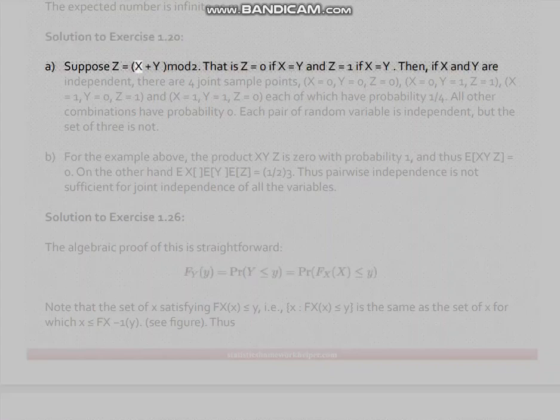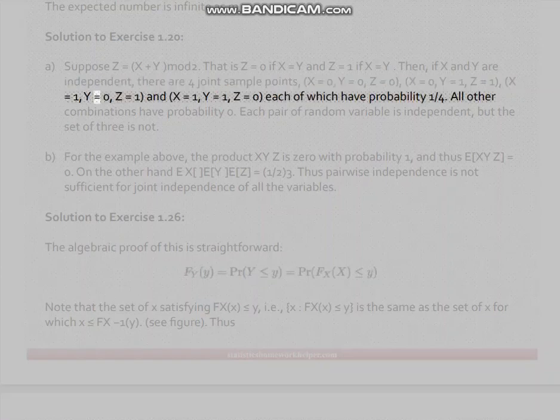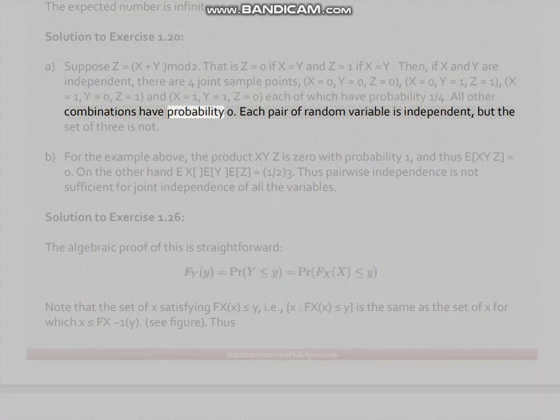Suppose Z equals X plus Y mod 2. That is, Z equals 0 if X equals Y and Z equals 1 if X does not equal Y. Then, if X and Y are independent, there are 4 joint sample points: X equals 0, Y equals 0, Z equals 0; X equals 0, Y equals 1, Z equals 1; X equals 1, Y equals 0, Z equals 1; and X equals 1, Y equals 1, Z equals 0, each of which has probability 1/4. All other combinations have probability 0. Each pair of random variables is independent, but the set of 3 is not.